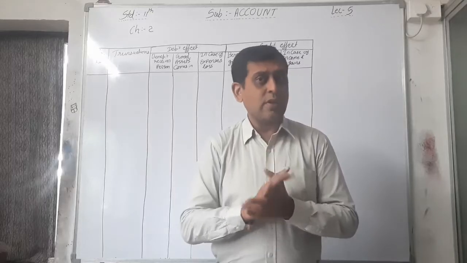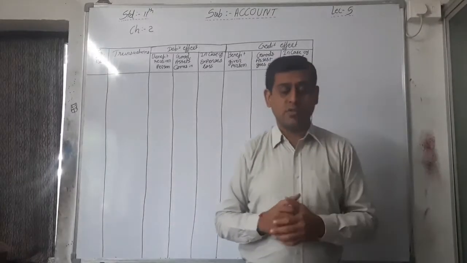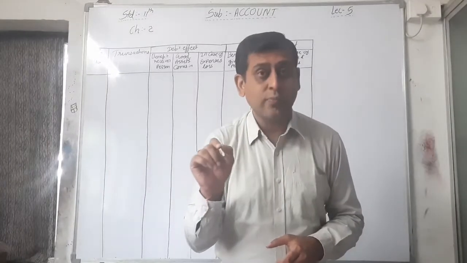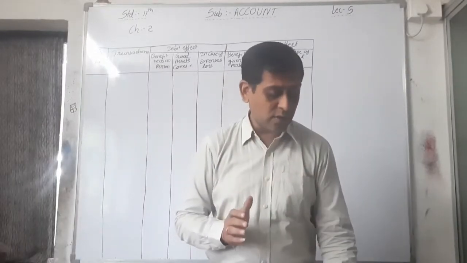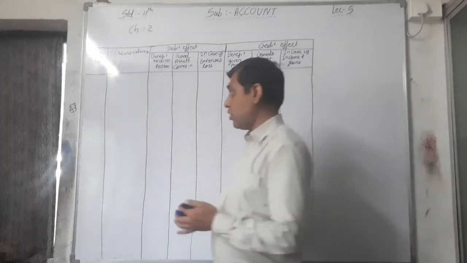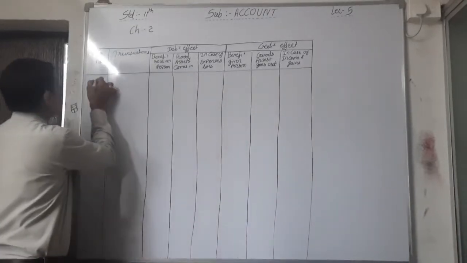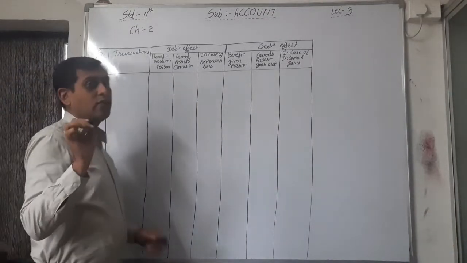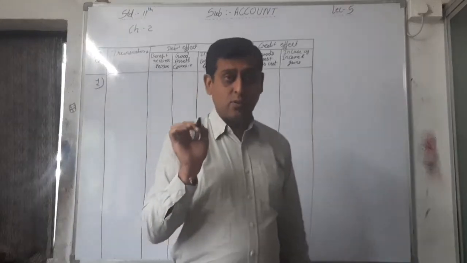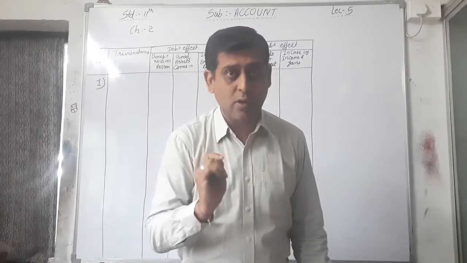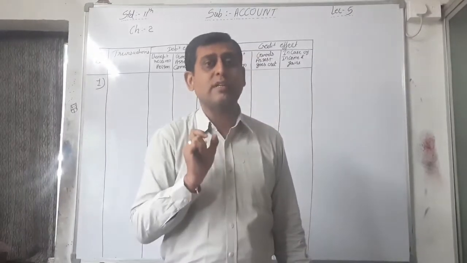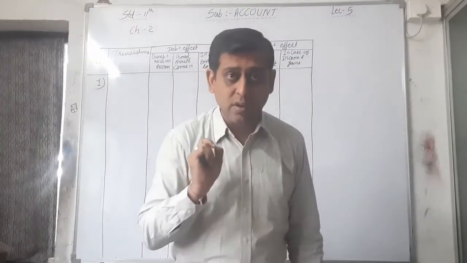So first of all, here the first effect is cash. Underline that 50,000. 50,000 comes to the business. That's why the first effect of this transaction, see here, the debit effect of this transaction is that cash comes into the business. 50,000 rupees comes into the business, and cash is our asset.